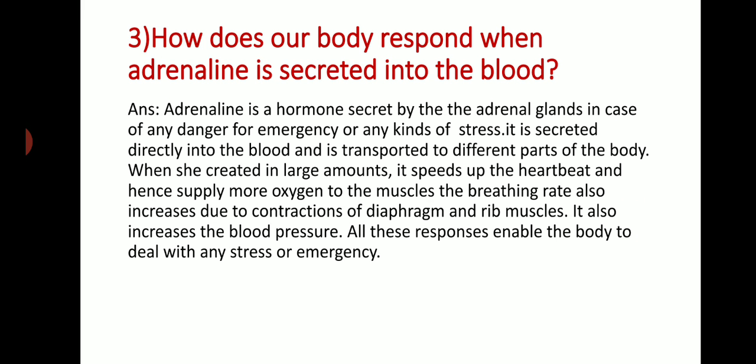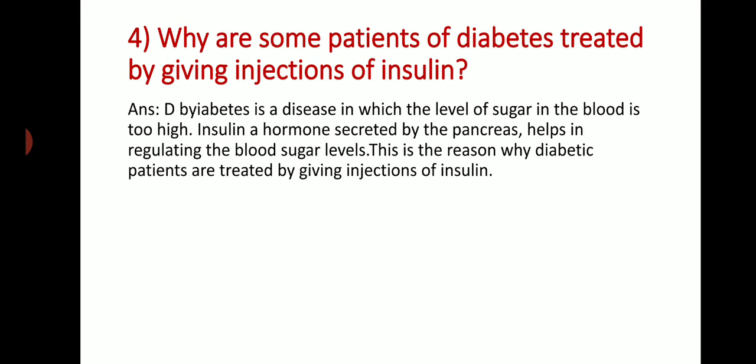How does our body respond when adrenaline is secreted into the blood? Adrenaline is a hormone secreted by the adrenal gland in case of danger, emergency, or any kind of stress. It is secreted directly into the blood and is transported to different parts of the body. When stress is created in large amount, it speeds up the heartbeat and hence supplies more oxygen to the muscles. The breathing rate also increases due to contraction of the diaphragm and rib muscles. It also increases the blood pressure. So all these responses enable the body to deal with any stress or emergency.